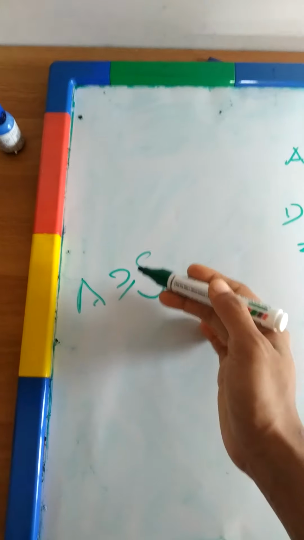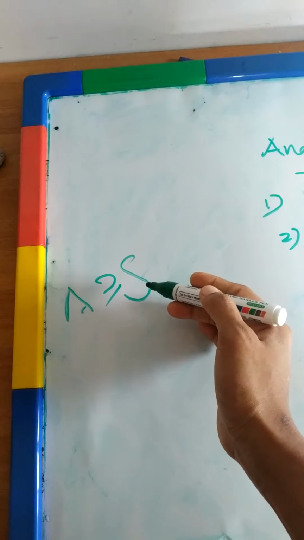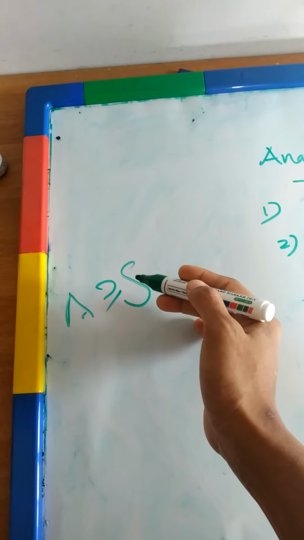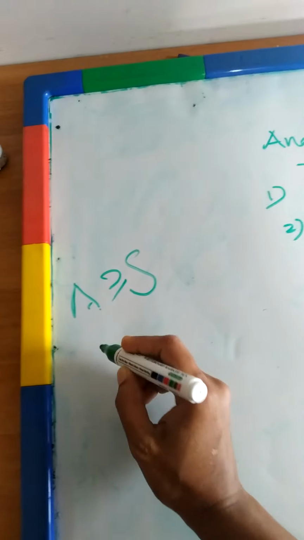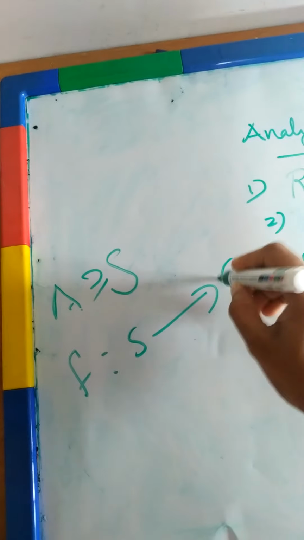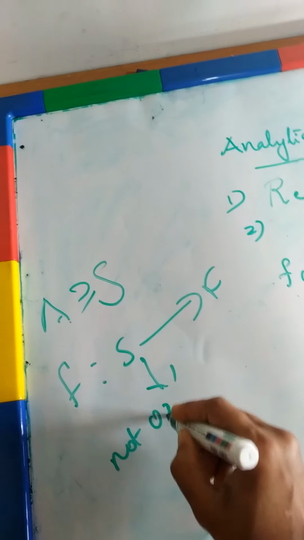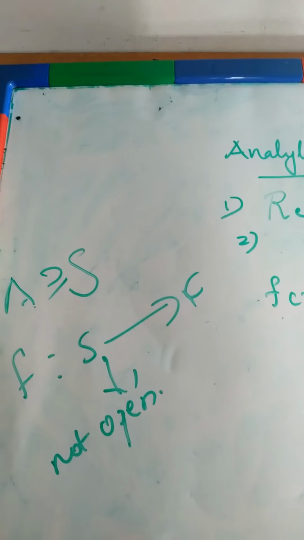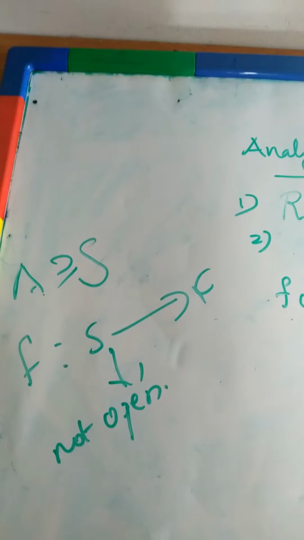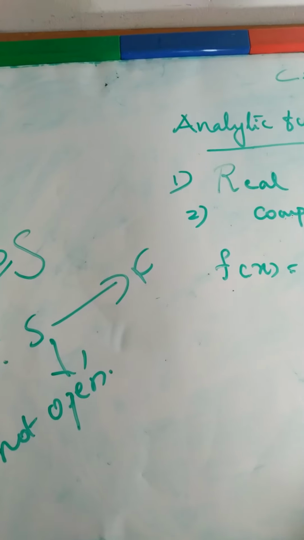So how will we say that a function is analytic on a set S, if that set need not be open? f is analytic on S if it is analytic on an open set A containing S. Your f is a function from S to C. f is analytic on this set, and this set need not be open. These things you keep in your mind, and now I move on to my aim.